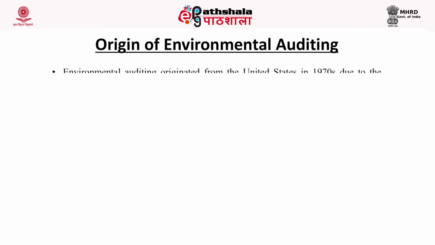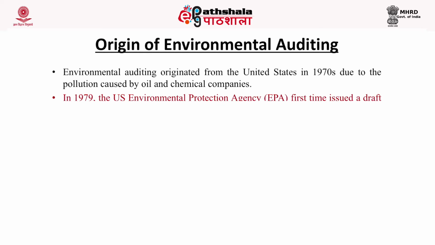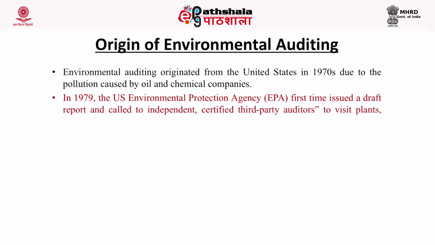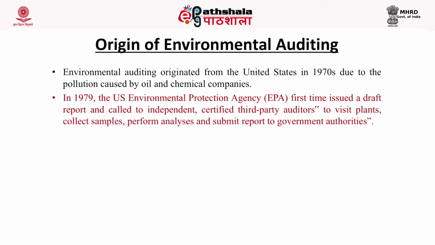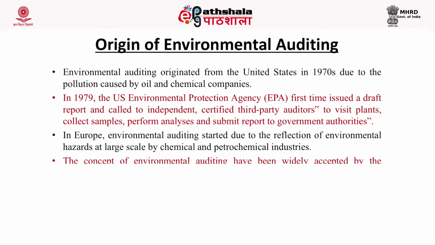Now we come to the origin of environmental auditing, that is, how environmental auditing has emerged. It originated in the United States in the 1970s, basically due to the pollution caused by the oil and chemical industries. In 1979, the United States Environment Protection Agency, also called the US EPA, for the first time issued a draft report and called for independent certified third-party auditors to visit plants, collect samples, perform analyses and submit reports to governmental authorities.